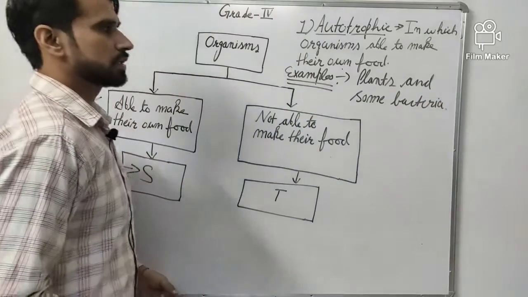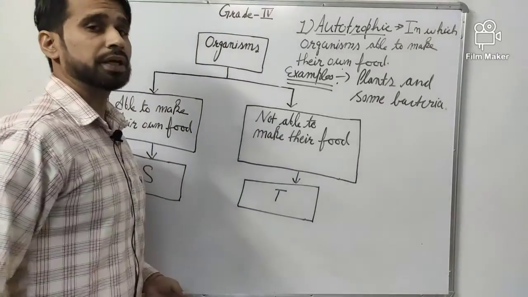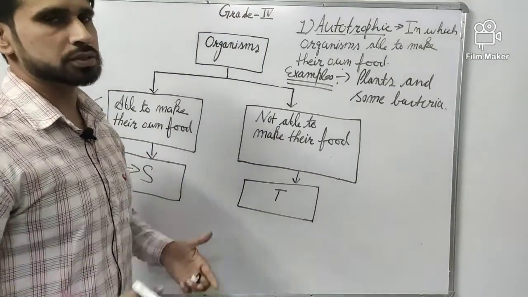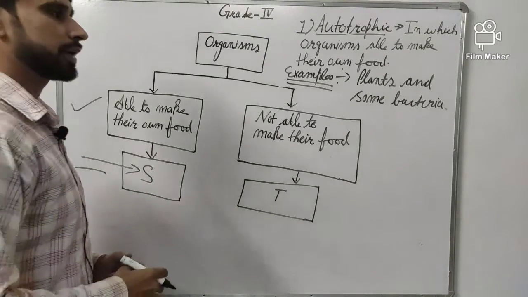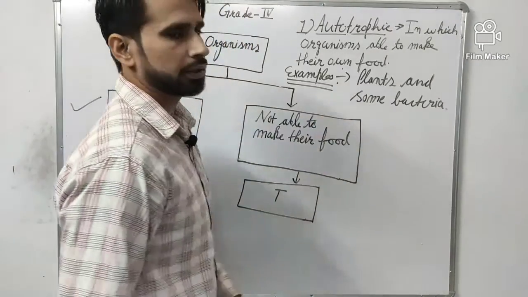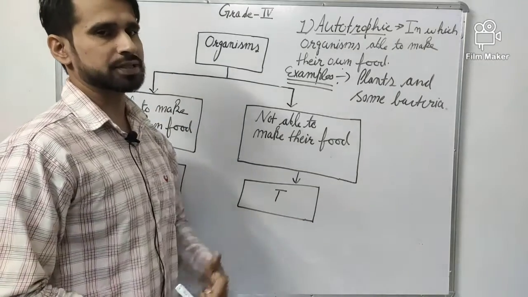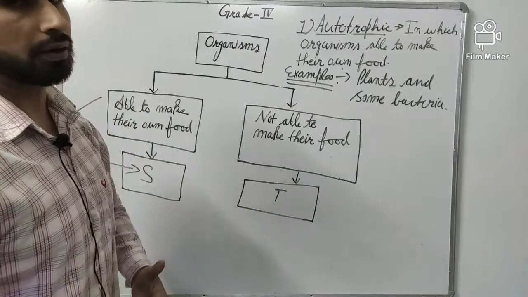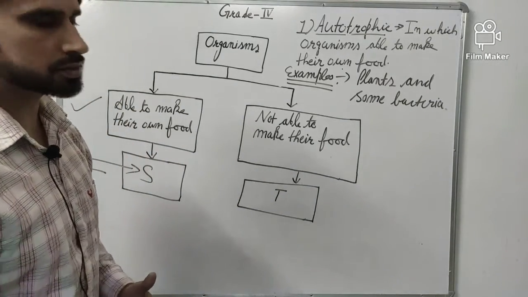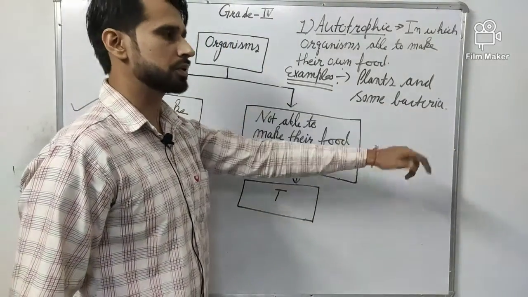Other than plants on our earth, there are some bacteria also which can make food. They do not use sunlight to prepare their food, but certain types of chemical reactions happen inside the body of the bacteria which help to make the food. That process is called chemosynthesis. Like in plants, the method of preparing food is called photosynthesis. In some bacteria, the method of making food is called chemosynthesis.